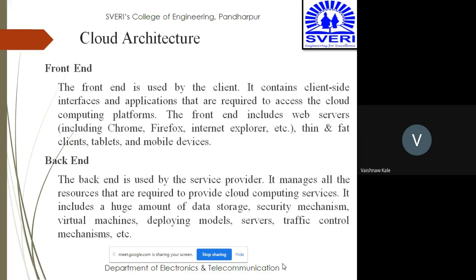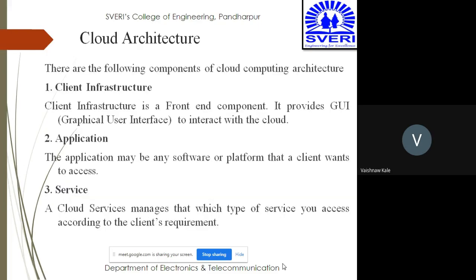So in this way, the cloud architecture has two parts. Now, the following components are there in cloud computing architecture. One is the client infrastructure. This is a front end component and it provides a GUI, that is a graphical user interface, to interact with the cloud. Application. The application may be any software or platform that a client wants to access. Service. Cloud services manage the types of service you access according to the client's requirement.